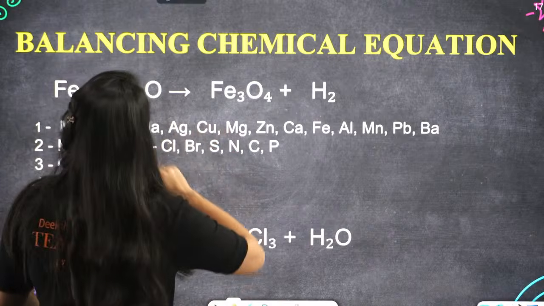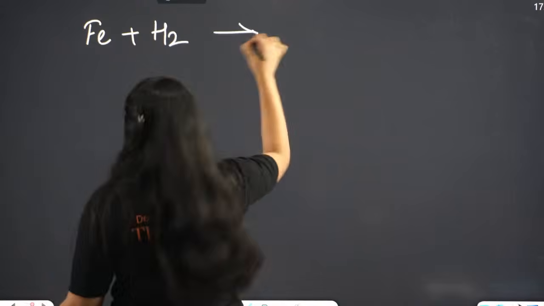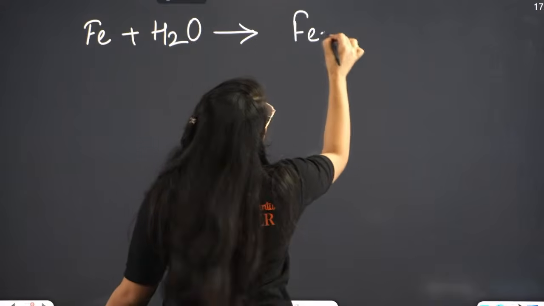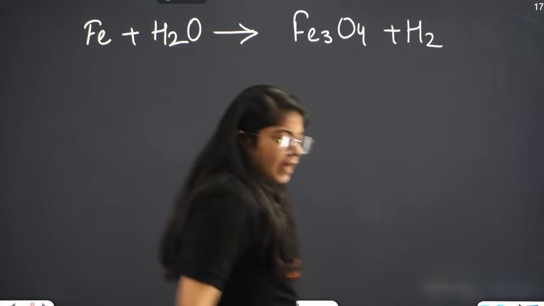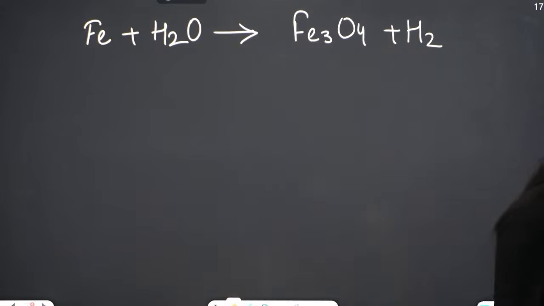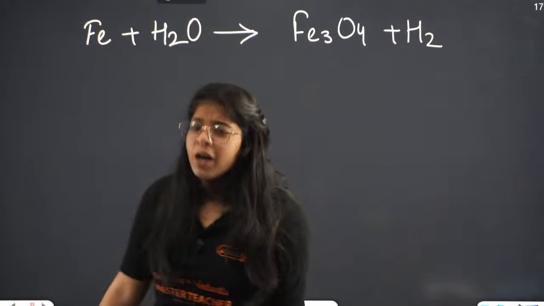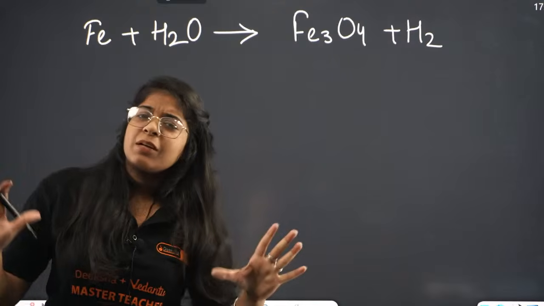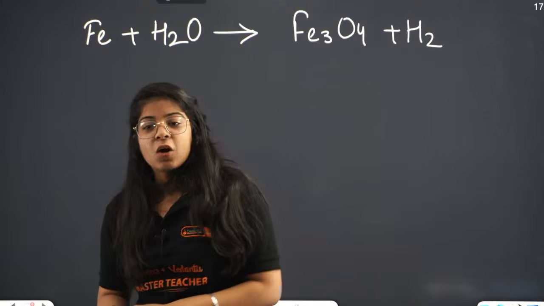Okay, so great. Now moving on to how to actually balance chemical equations, right? Let me write it down, this equation. Fe plus H2O gives Fe3O4 plus H2. Now, I asked you how many of you know how to balance chemical equations, and I am guessing that none of you replied. So, no one or everyone? Okay, a very important and a very, very basic thing we are going to learn today. It's very, very, very easy. Okay, understood?